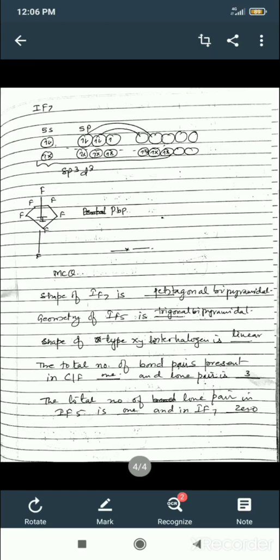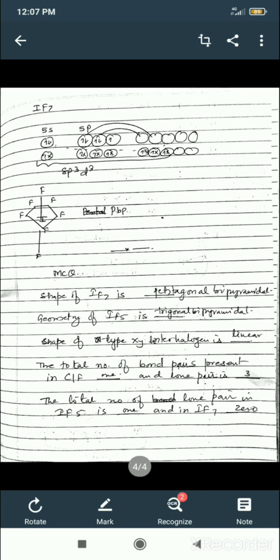First type is XY, second one is XY3, third is XY5, and the last, that is fourth one, is XY7. The best example of XY7 is IF7, that is iodine heptafluoride. Again you have to take the ground state, that is 5s2 5p5. D orbitals are empty, 5d orbitals are empty.